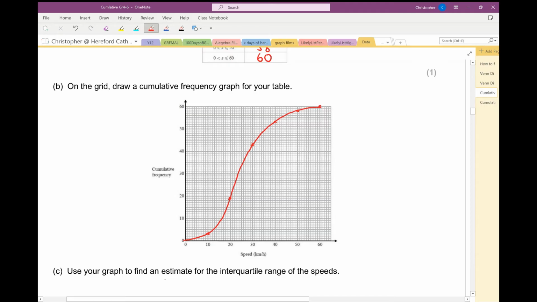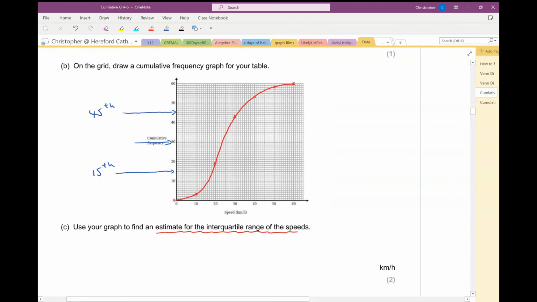Right, use your graph to find an estimate for the interquartile range of the speeds. Right, now I've got 60 bikes in all. Now the 30th one, that would be the median. I'm not interested in that because I'm after the interquartile range. So I'm going to want to know the speed of the 45th bike. And I'll also want to know the speed of the 15th bike. Then I'm going to find the difference between those two.